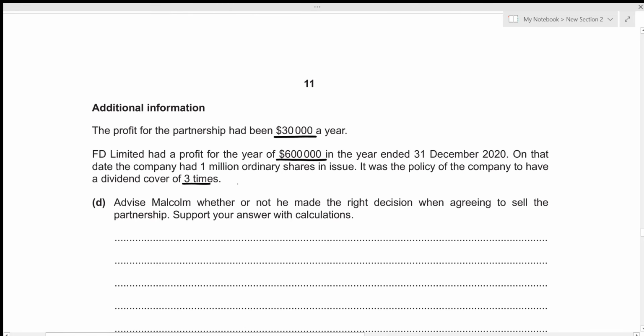So let's figure out the dividend amount. That's just going to be 1/3 of the profit, and we are given the profit to be 600,000. So that's 600,000 times 1 by 3, which means that the total dividend paid is just going to be 200,000.